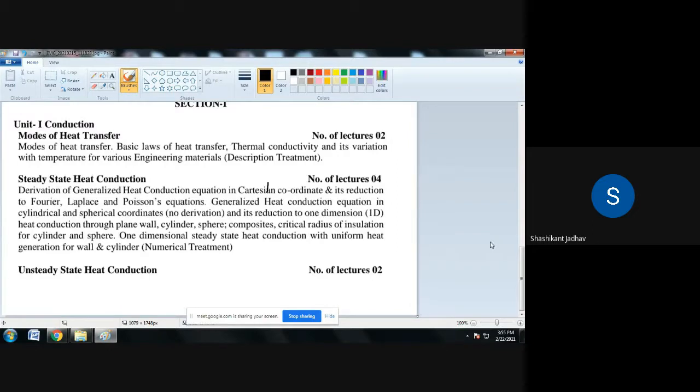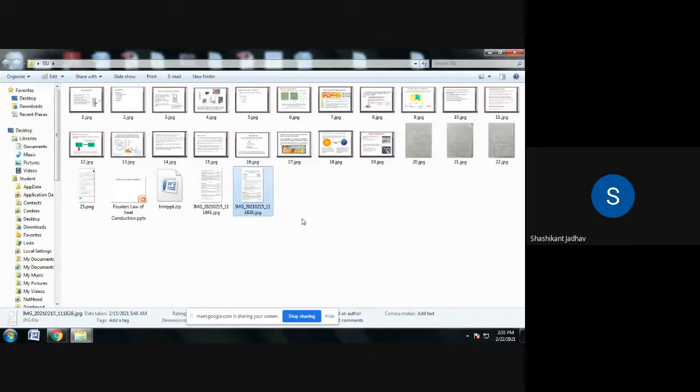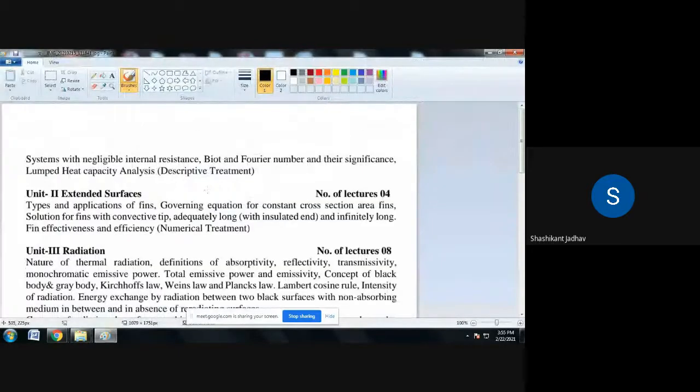Okay, then write down next sub point, unsteady state heat conduction.